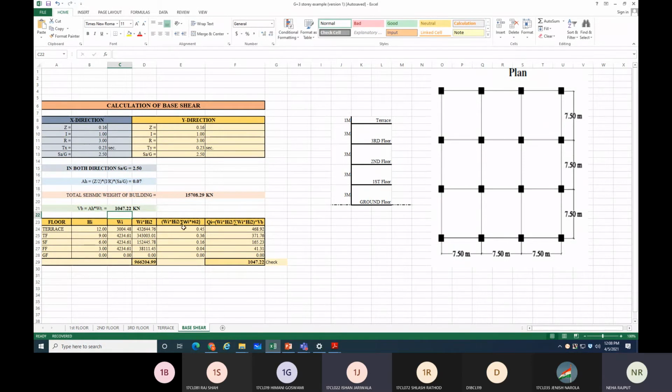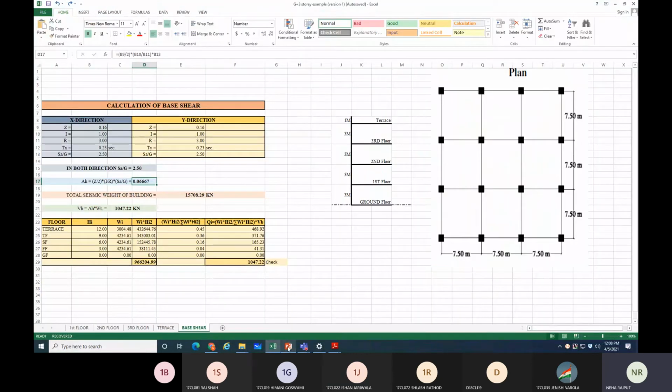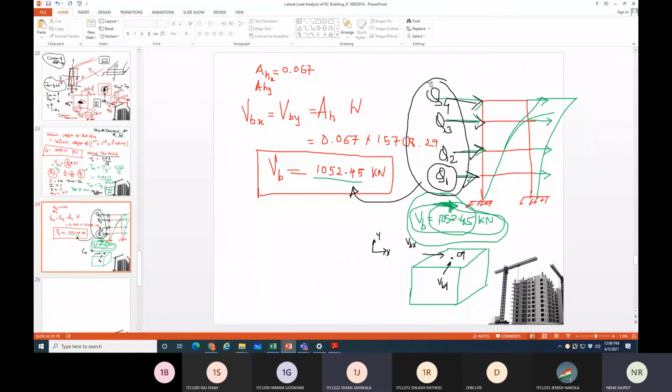Ma'am, Q1, Q2, Q3 will remain the same, right? No, that will change. I'm showing you that Q1, Q2 will change. We are not equally distributing the force to the building, to all the floors. We are not doing equal distribution, right? Maximum force will be at the top, because the maximum deflection of your building will be at the top.